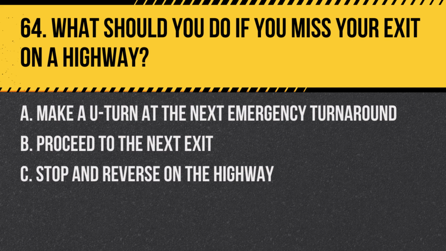Question 64. What should you do if you miss your exit on a highway? A. Make a U-turn at the next emergency turnaround. B. Proceed to the next exit. C. Stop and reverse on the highway. Answer. B. Proceed to the next exit. It's safest to take the next exit and find a way back to your intended route.